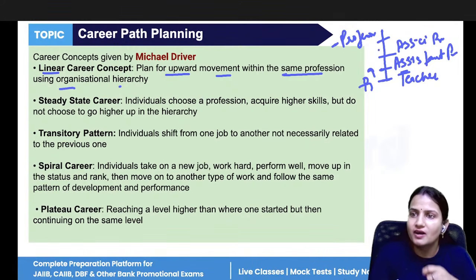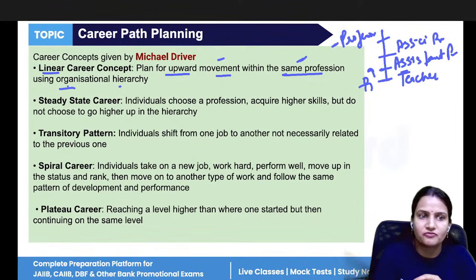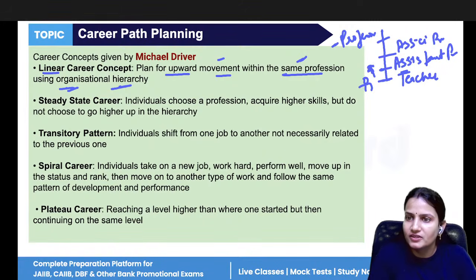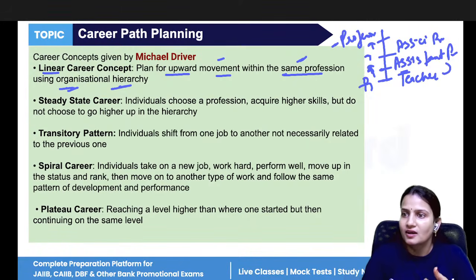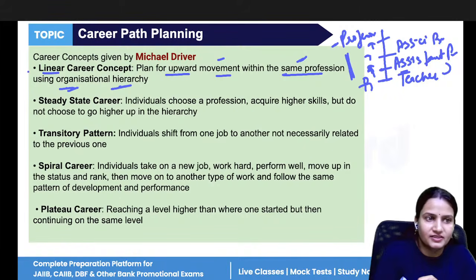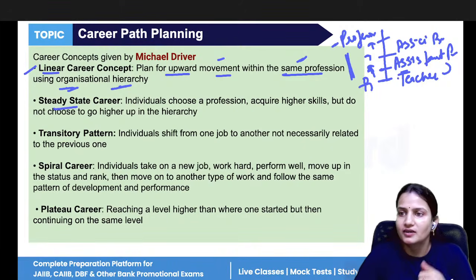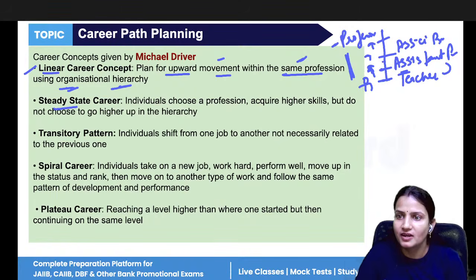Why? Because moving upward does not only increase your salary, it will also increase your responsibility at the same time. So the linear career concept is that individuals are planning to move upward within the same profession using organizational hierarchy, like from teacher to assistant professor, assistant to associate, and finally professor. You are using the organization system. That is linear career. Steady state career is where you have moved from teacher to assistant professor. Now at this position, you have stopped your career.